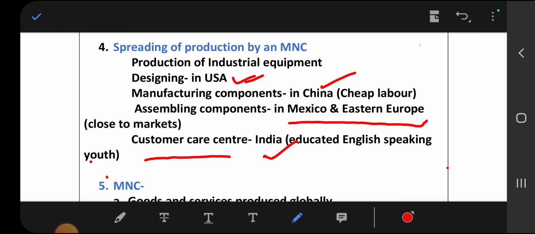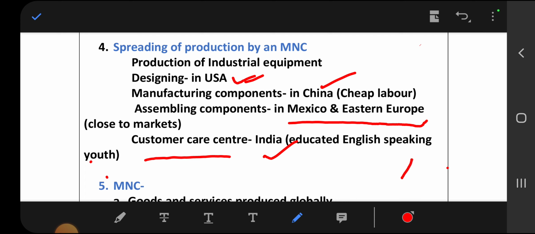This is how MNCs spread their production. To tell this, we have taken this example. Production to make one machine was done in different countries. Okay.